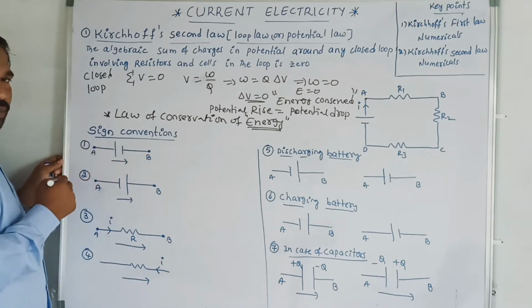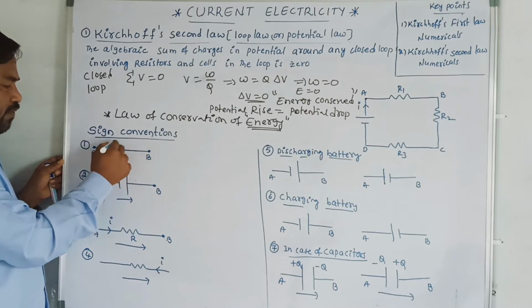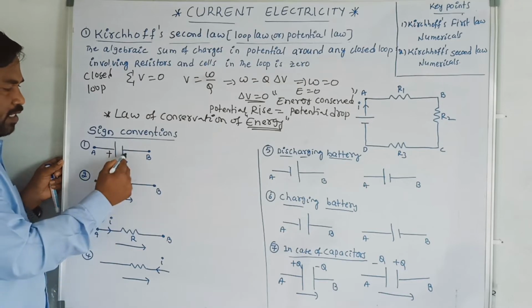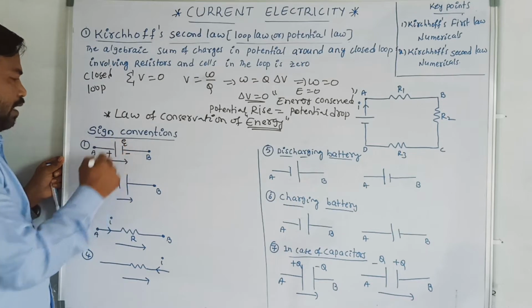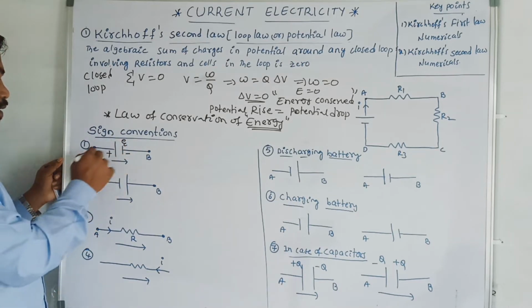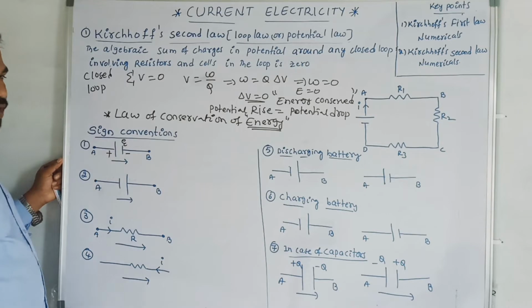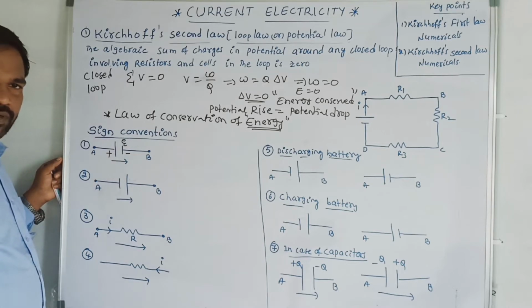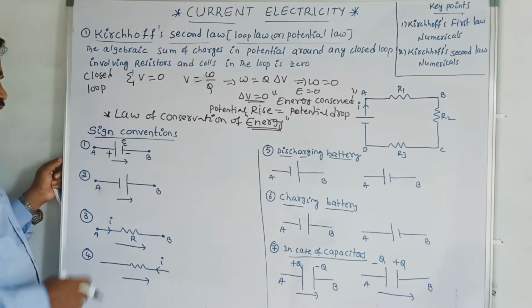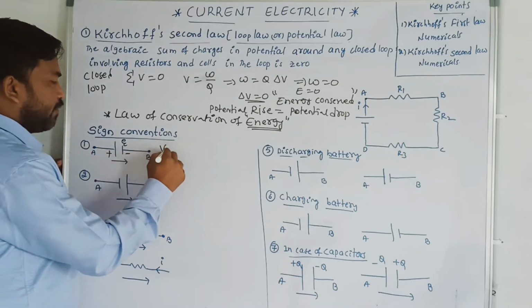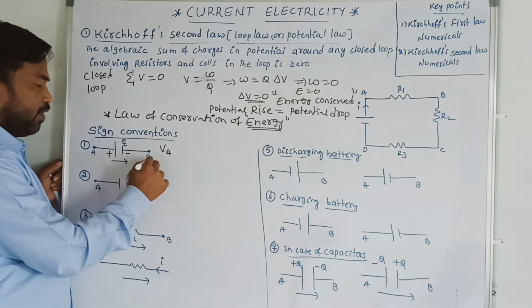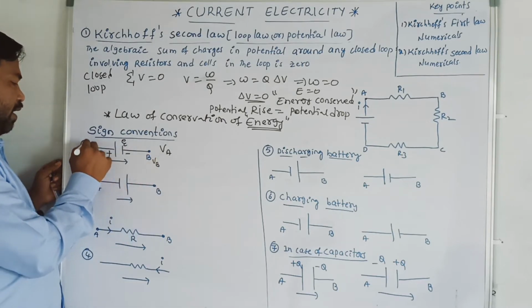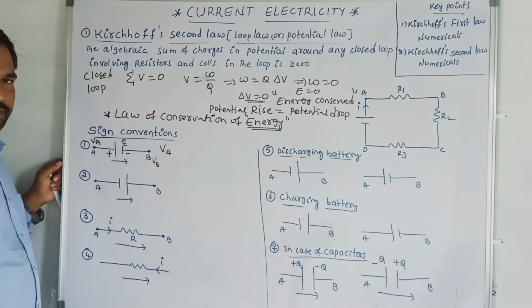This is the point A and this is the point B. We know this is a cell, with the positive terminal of the cell and the negative terminal of the cell. So this is epsilon. Now I am moving from point A to point B. What is the potential difference? Here I am taking the potential at point A as VA, and the potential at point B as VB.